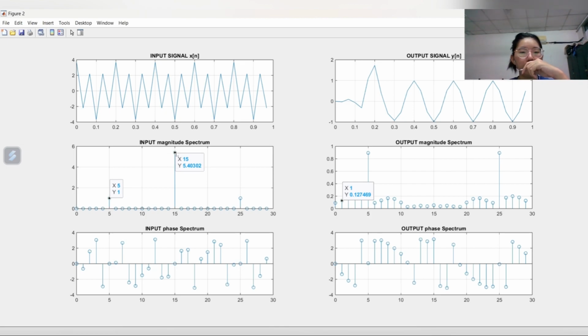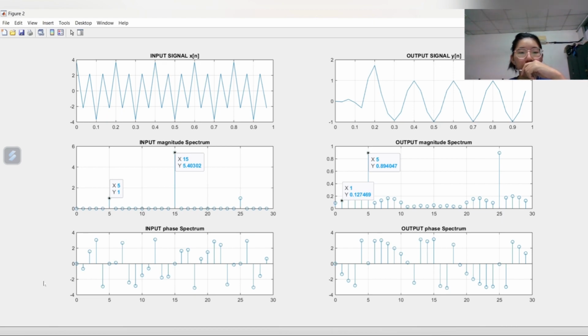The higher frequency, which is 15, the magnitude will be filtered from 5.403 to 0.894. So about 99% will be filtered out or attenuated, which means that it is not allowed to pass through. Since the percentage is quite high at the higher frequency, it means that the low pass FIR filter is already designed and is designed successfully.